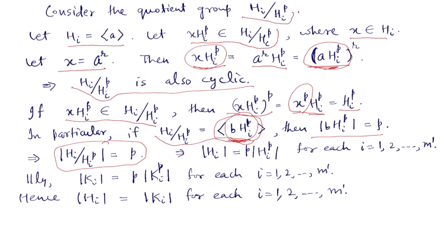And from here, because the order of H_i modulo H_i^p is the order of H_i divided by the order of H_i^p, we get that the order of H_i is equal to p times the order of H_i^p, and this is true for all i from 1 to m'. And similarly, by the same reasoning, the order of K_i is p times the order of K_i^p. But the order of H_i^p is the same as the order of K_i^p by the induction hypothesis, and hence the order of H_i is the same as the order of K_i for each i from 1 to m'.